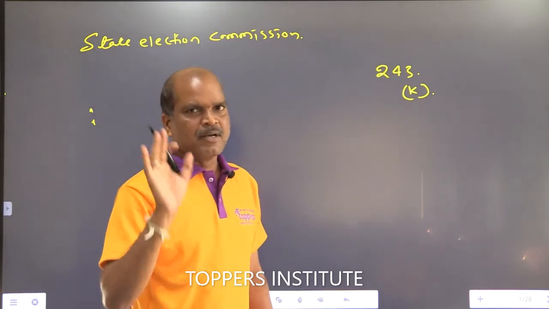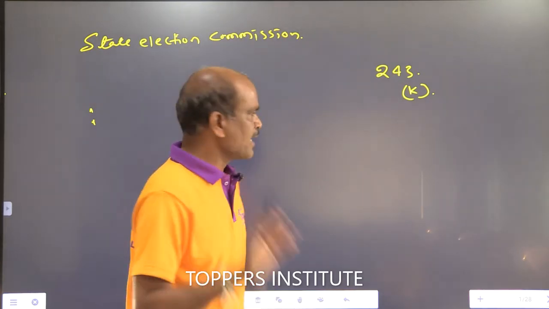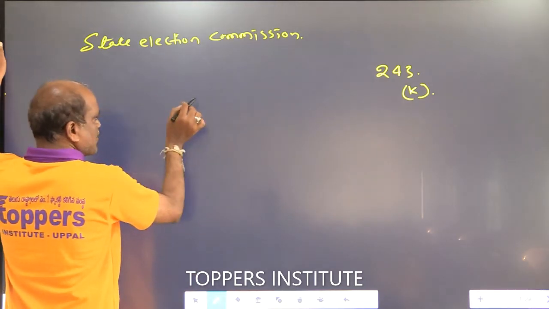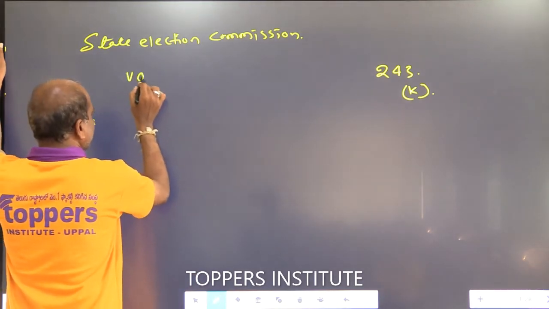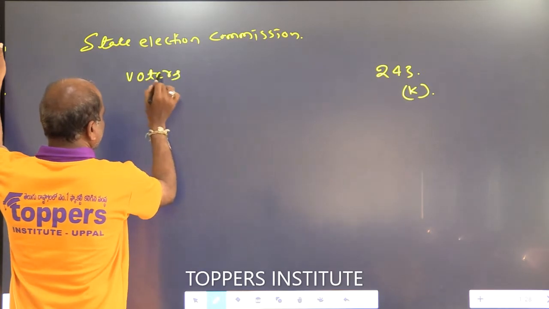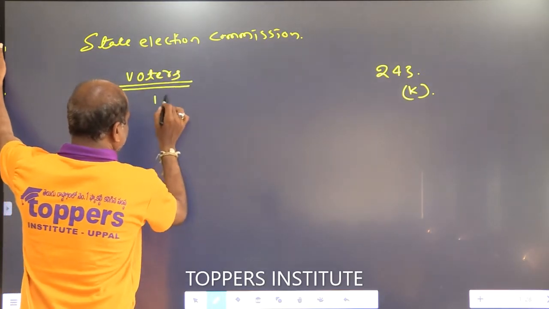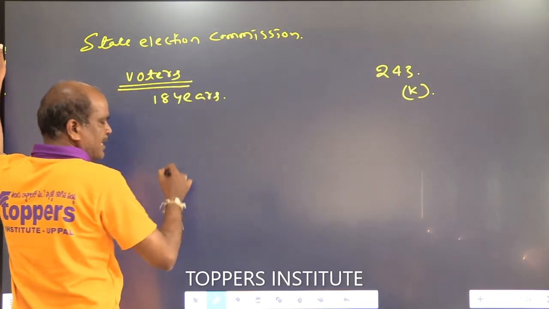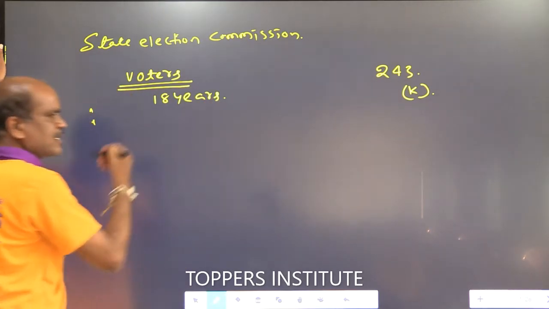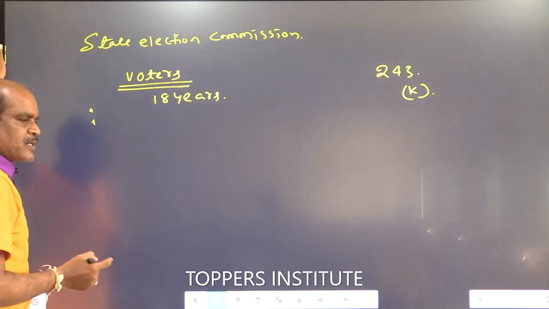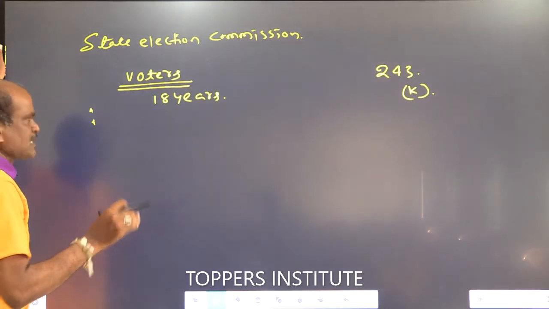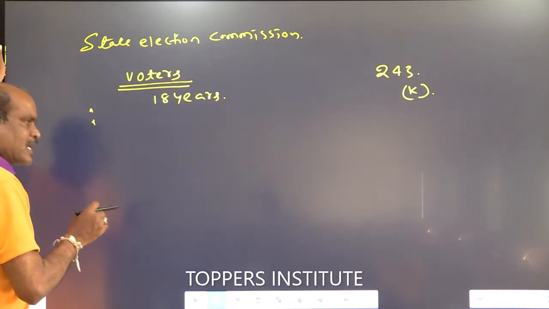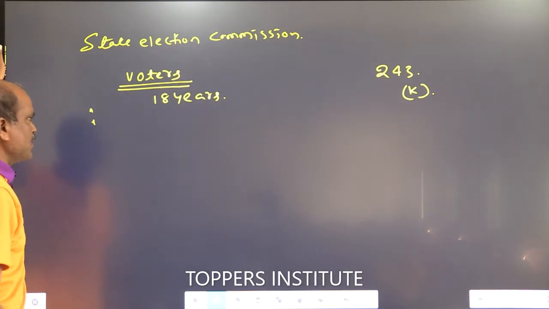Is it clear? Are you following, all of you? Okay. Next, who participates in municipal elections? Registered voters. Whoever has completed 18 years of age and enrolled their names in the voters list, those voters participate in local government elections, including municipalities.